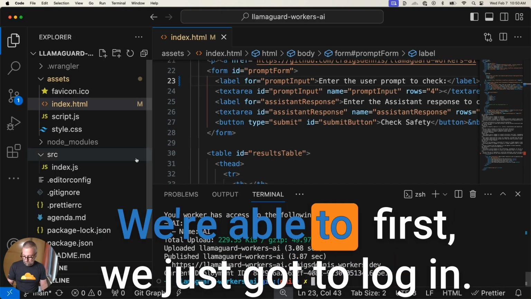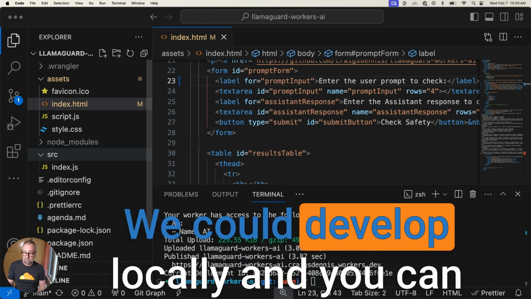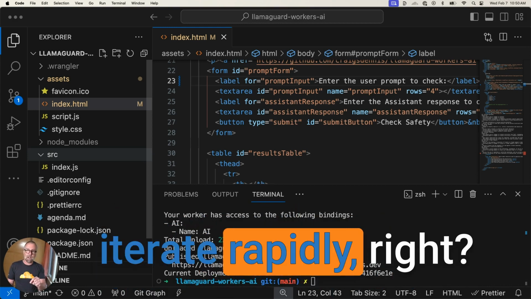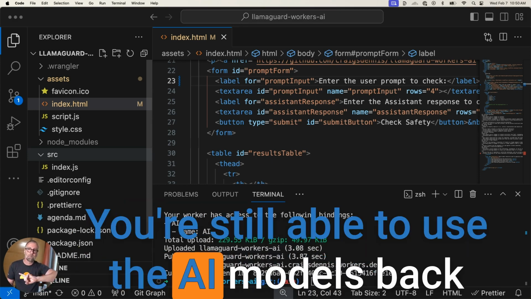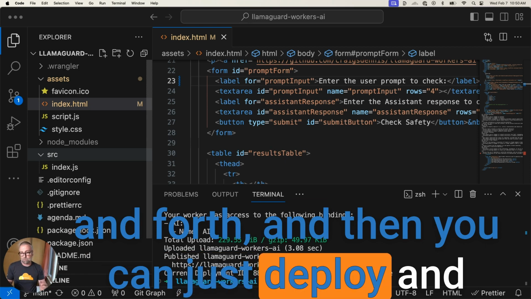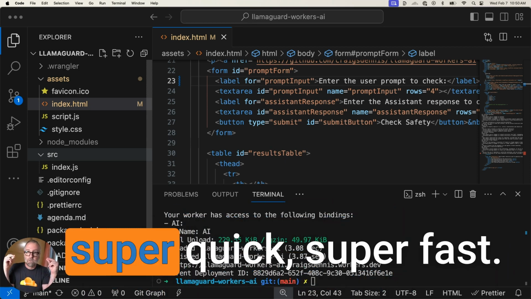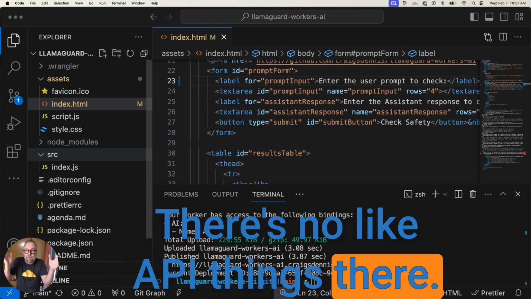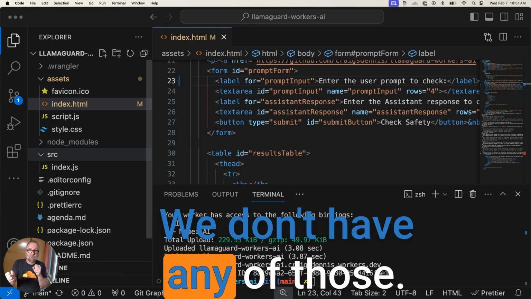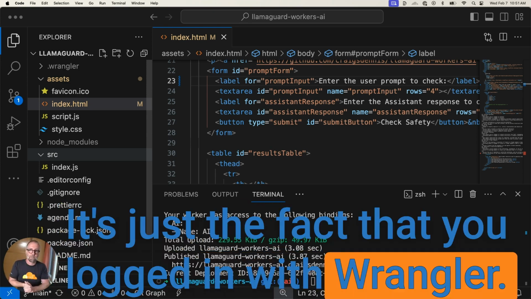First, we just got to log in, because we have to be able to connect to the AI there. We could develop locally, and you can iterate rapidly. You can build and make things really fast locally here. You're still able to use the AI models back and forth, and then you can just deploy and share it with everybody, and it gives you that URL when you're done. Super quick, super fast. There's no API things there. That's what's really nice about that binding. We don't have any of those API tokens and keys moving around. It's just the fact that you logged in with Wrangler.